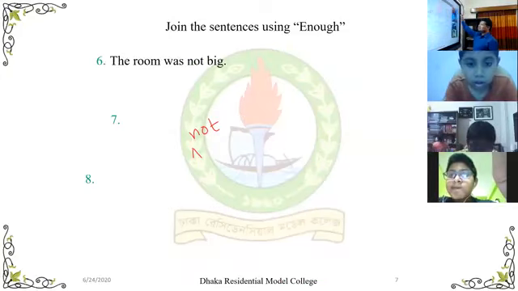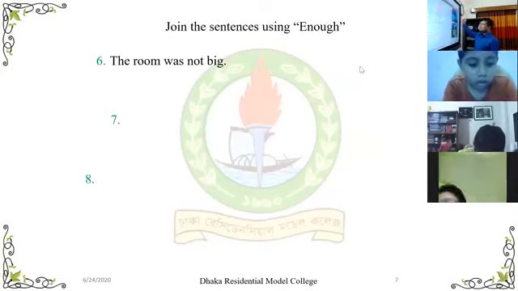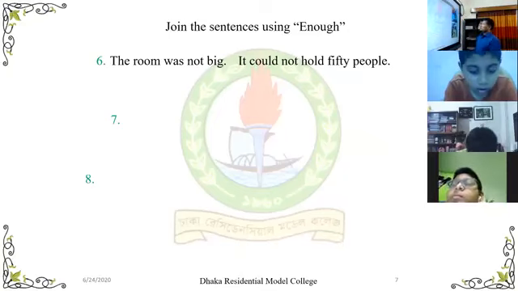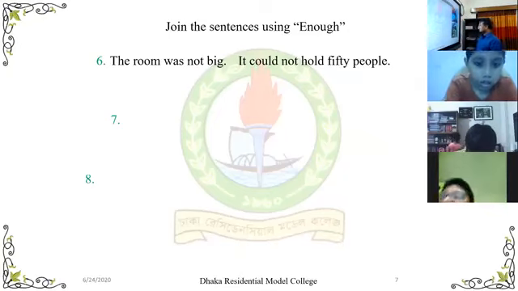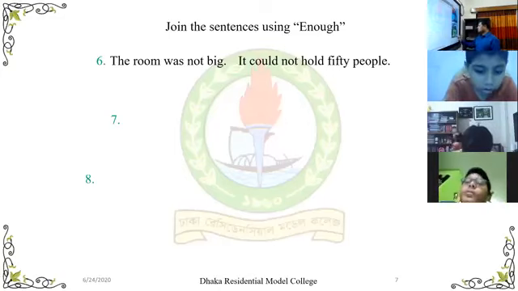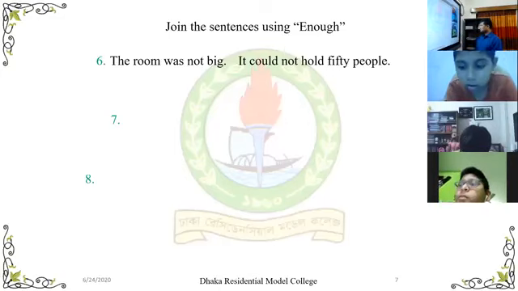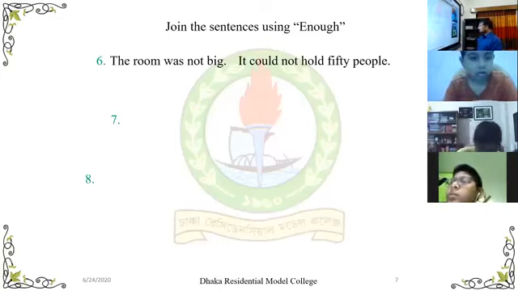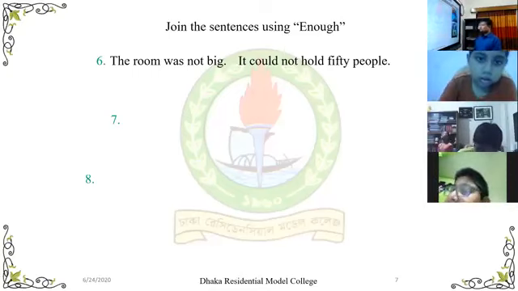Question number 6. The room was not big. It could not hold 50 people. Can you answer this, Shafqat? Yes, sir.